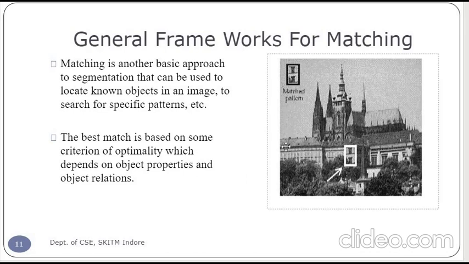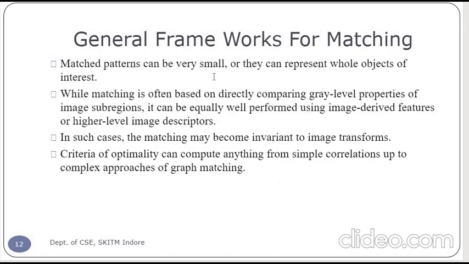We look at specific parameters to find out whether both objects are the same or not. The patterns can be very small, or they can represent the whole object of interest, and the matching may be invariant through image transforms.